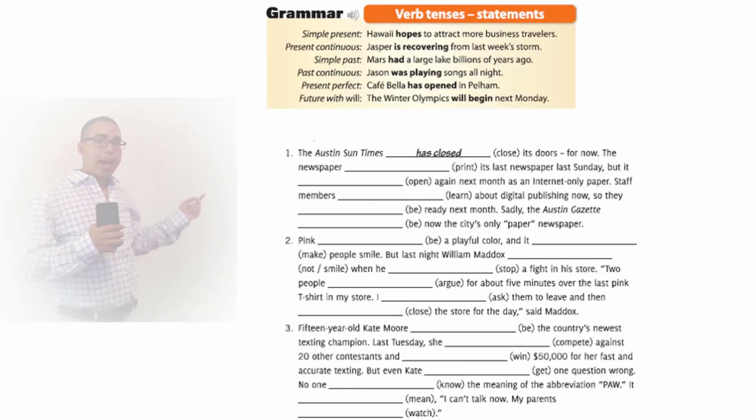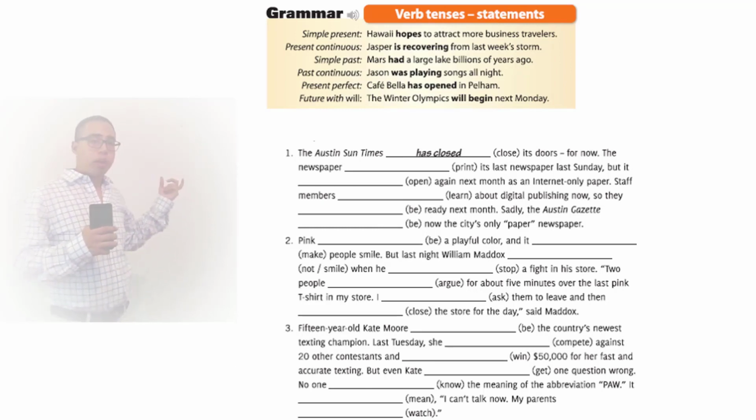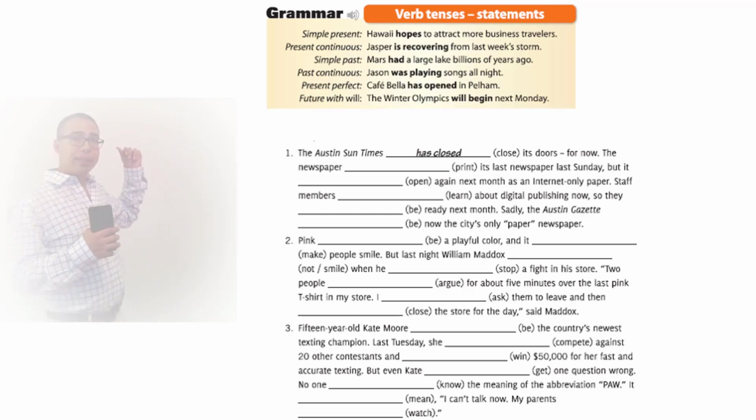Now, past continuous. It says Jason was playing songs all night. Now it has an auxiliary word, which is was, and the verb is play in its continuous form, with the ing at the end, playing. Jason was playing songs all night. So was, in the case that it was in the past, continuous, playing. Past continuous, was playing.